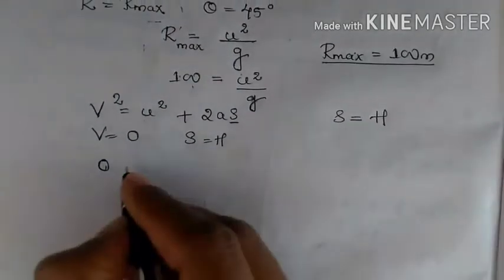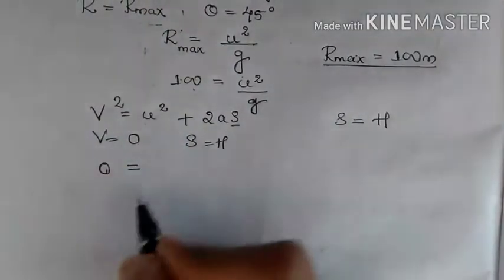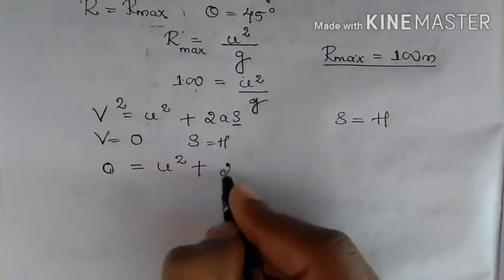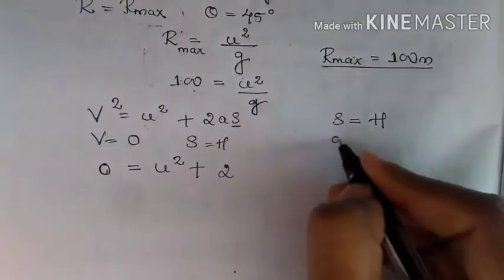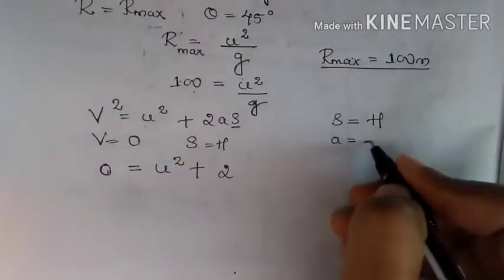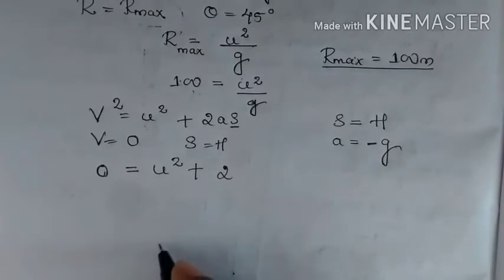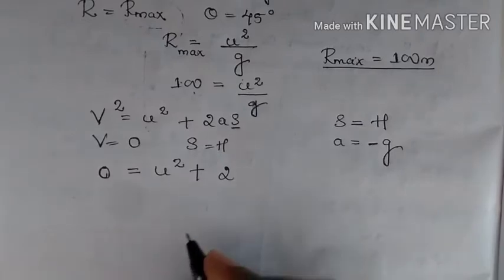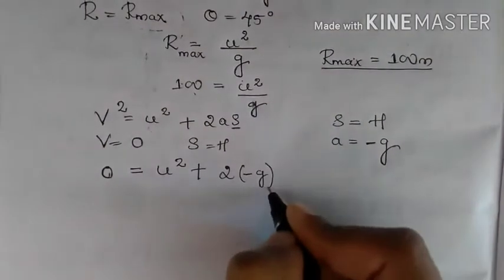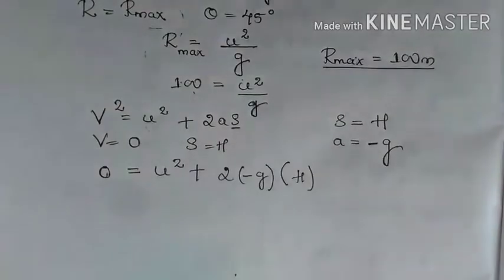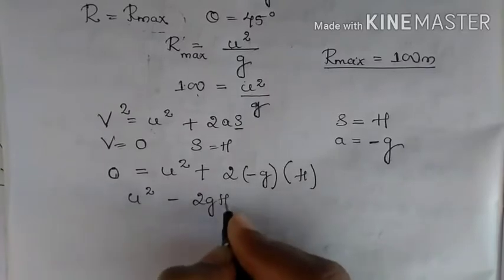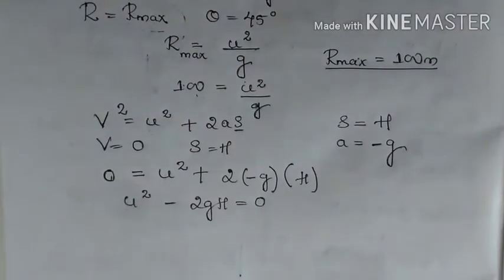V is equal to 0 is equal to u square plus 2 times acceleration due to gravity, which can be written as minus g, because the ball is moving in the opposite direction of the acceleration due to gravity. So minus g multiplied by h. So u square minus 2gh is equal to 0. So what I need is h.